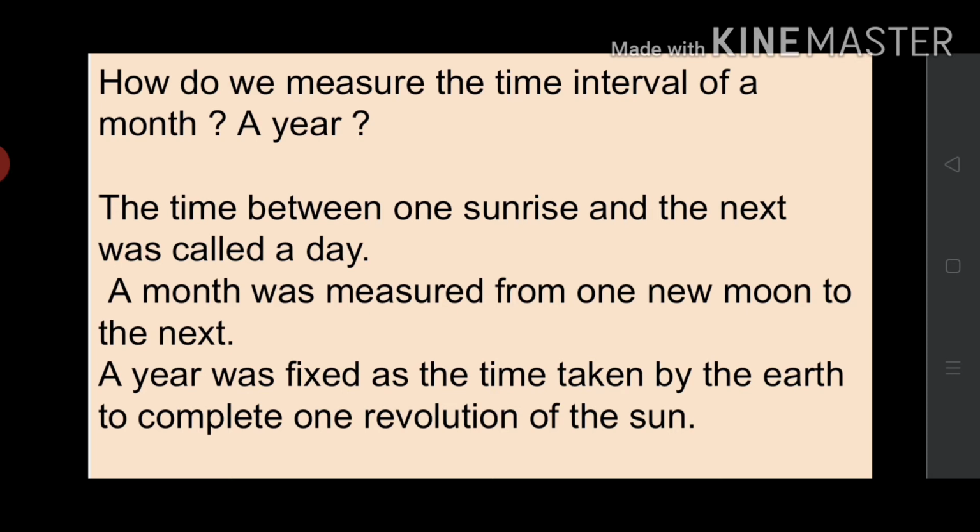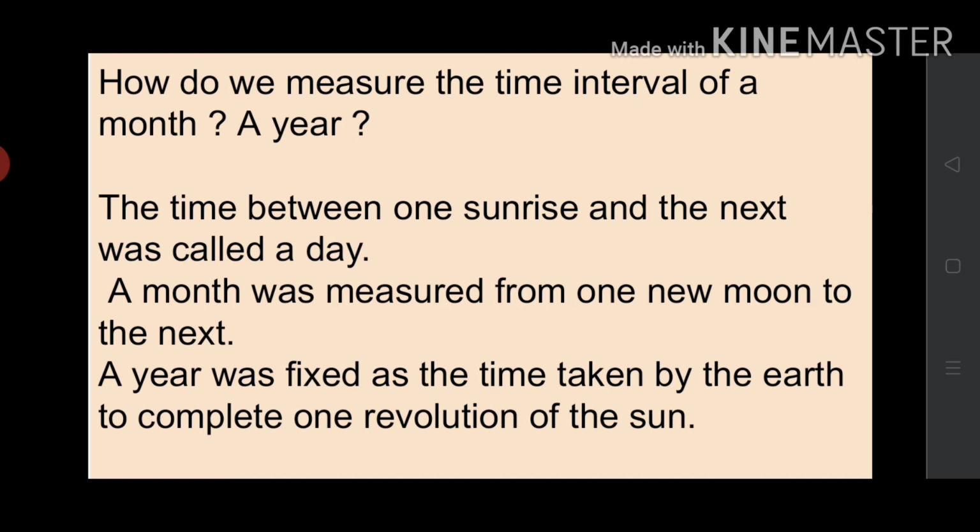Do you know one thing? Our ancestors noticed that many events in nature repeat themselves after definite interval of time. For example, they found that the sun rises every day in the morning. The time between one sunrise and the next sunrise was called a day.